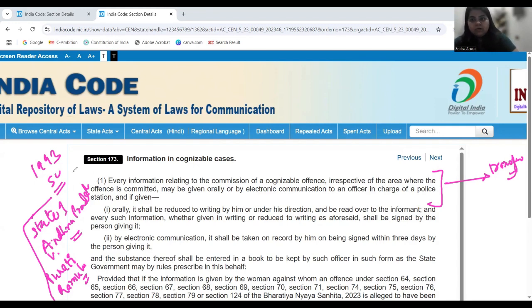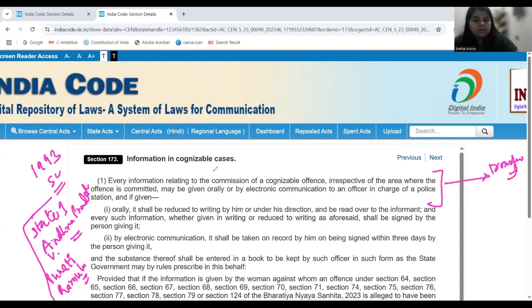So in this video, we actually culminate here how you would register an FIR. You can go orally, you can also write an application, and you can get it registered in the case of a cognizable offense, as well as you can do it electronically. Because the new laws are very, I should say, pragmatic in the sense that they are recognizing the need of digitalization. And for this discussion, we will stop here.